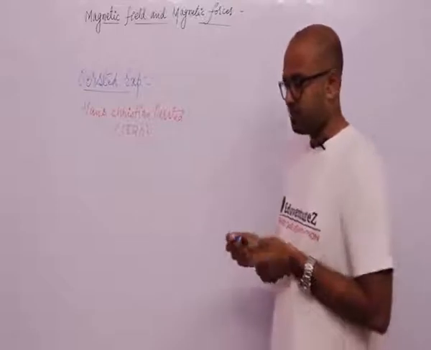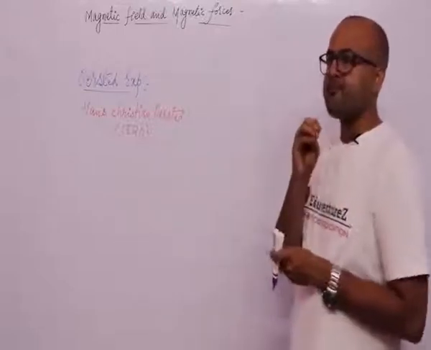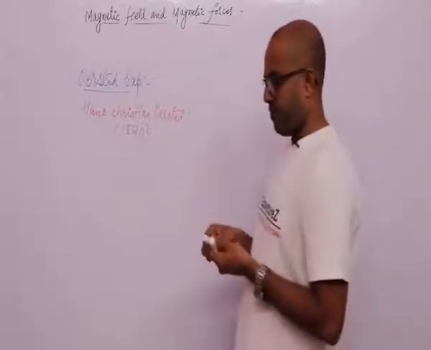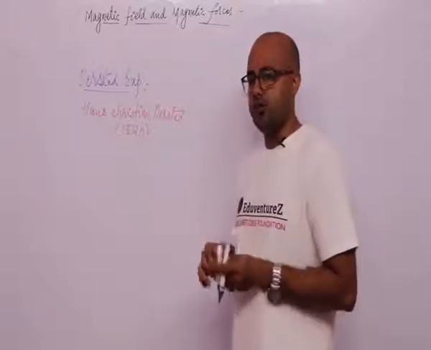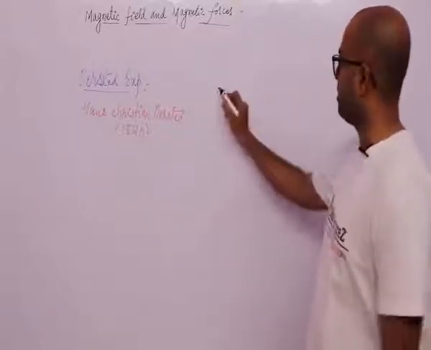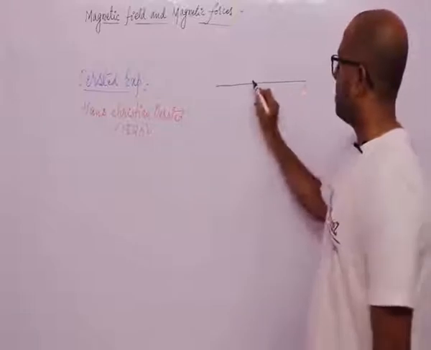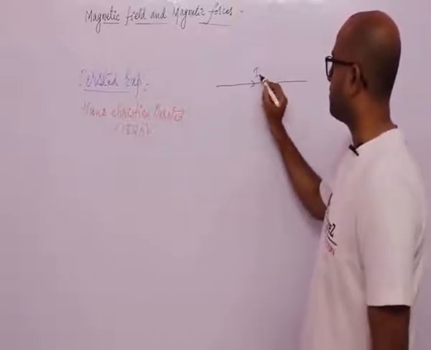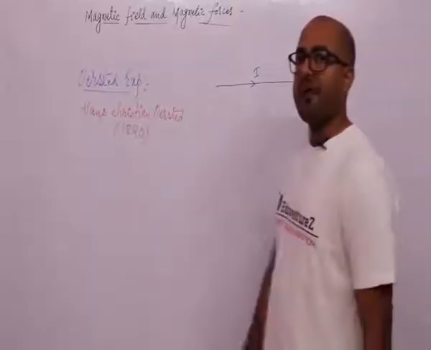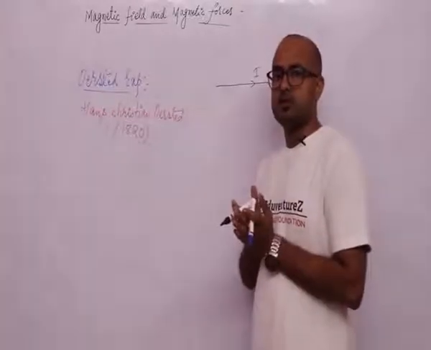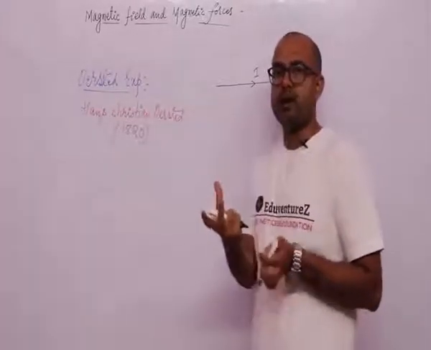Actually, he observed that if we have a current carrying wire, and current I passes through this wire, and a magnetic compass, what is a magnetic compass?